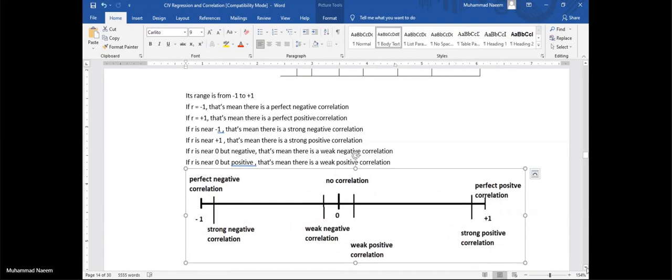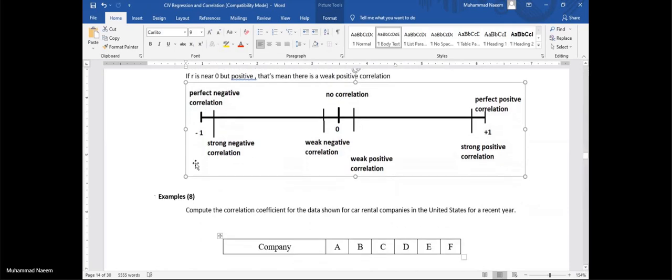If this value is exactly equal to -1, the relation is a perfect negative correlation. If the value of R is +1, we say the correlation is a perfect positive correlation. If the value of R is 0, there is no correlation.